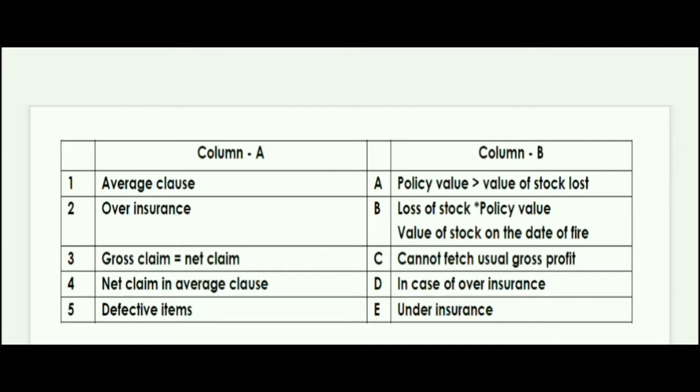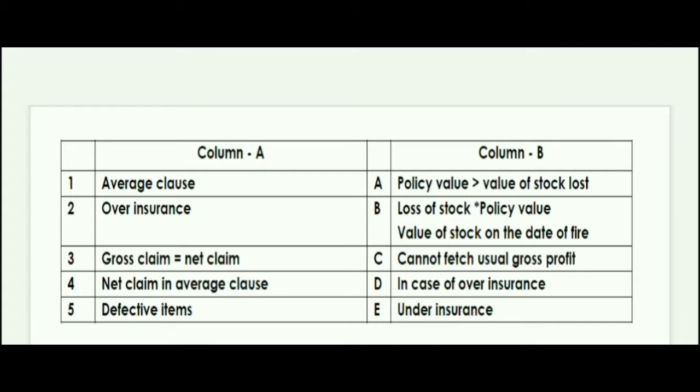And then fourth is net claim in average clause. Fourth option will be B: loss of stock into policy value of stock on the date of fire. Let's see fifth, that is defective item, so that will be C: cannot fetch usual gross profit. So let's once again repeat. First option was E, second was A, third was D, fourth was B, and fifth was C.